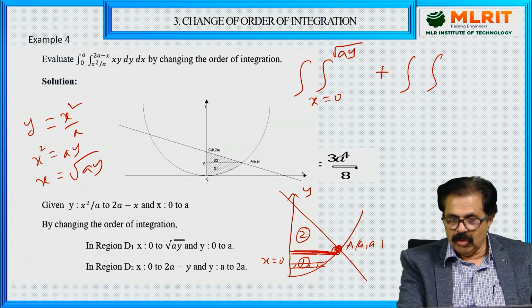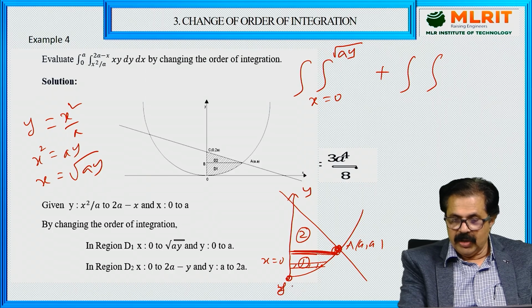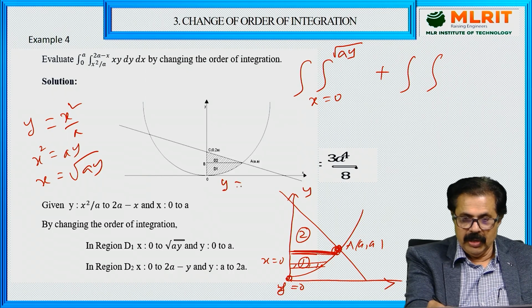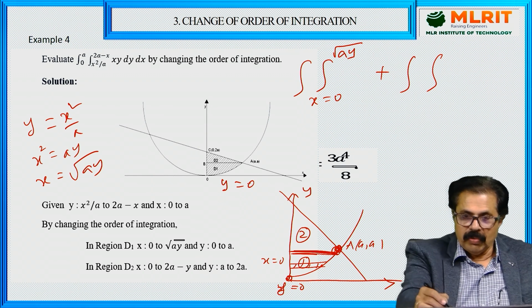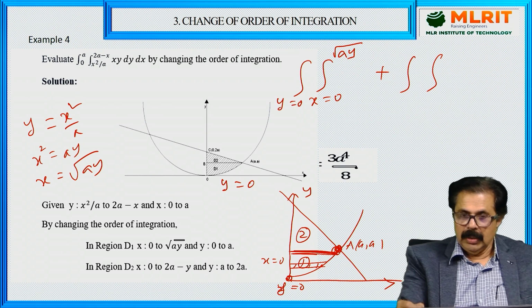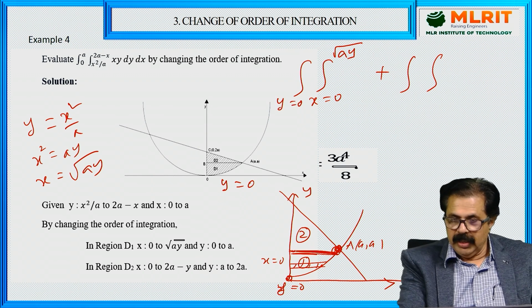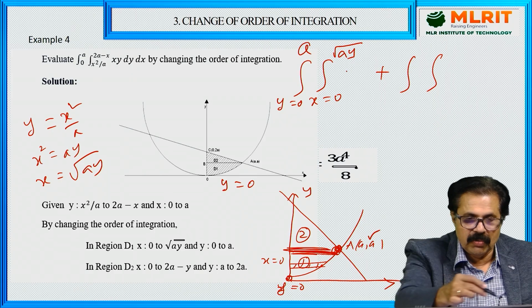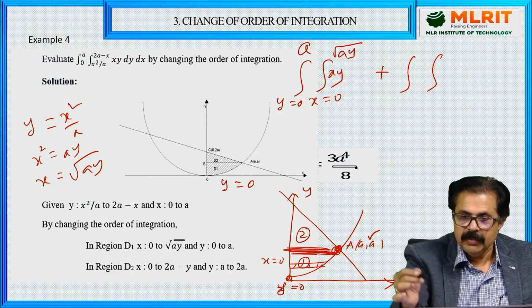Bottom is naturally y equal to 0, and the top here is y equal to a. So this is the first region, with the integrand xy.